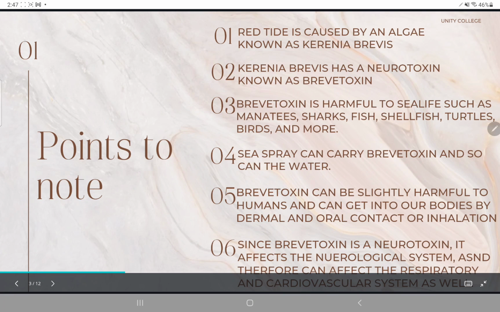Points to note. Red tide is caused by an algae known as Karenia brevis. Karenia brevis has a neurotoxin known as brevetoxin. Brevetoxin is harmful to sea life such as manatees, sharks, fish, shellfish, turtles, birds, and more. Sea spray can carry brevetoxin and so can the water. Brevetoxin can be slightly harmful to humans and can get into our bodies by dermal or oral contact or inhalation. Since brevetoxin is a neurotoxin, it affects the neurological system and therefore can affect the respiratory and cardiovascular system as well.